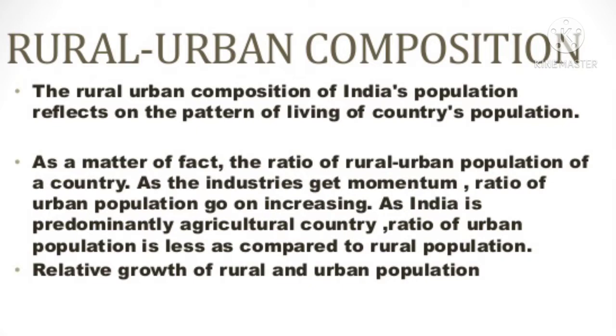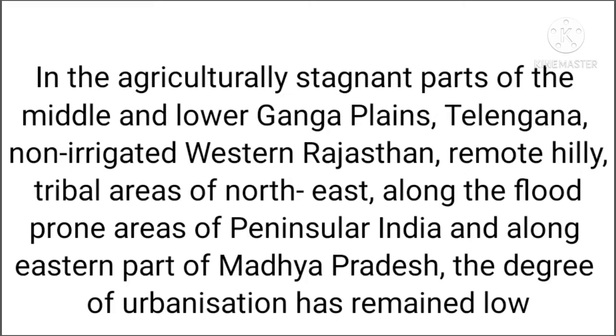The urban population has increased in almost all the states and union territories as a result of development in socio-economic conditions and rural-urban migration.